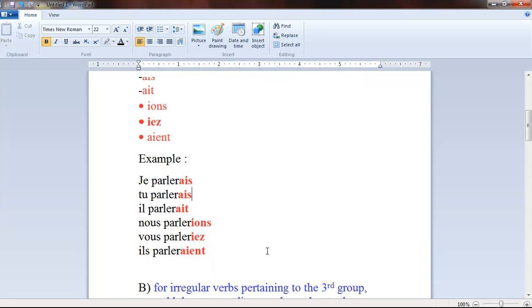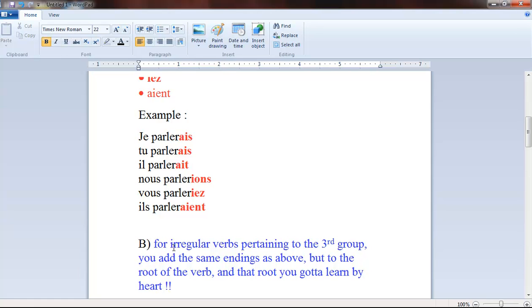Let's move on to the next category. For irregular verbs, meaning the verbs of the third group of verbs in French language, which are all irregular, you actually add the same endings as the ones here in red, but you add them to the root of the verb, which is no longer the infinitive form.